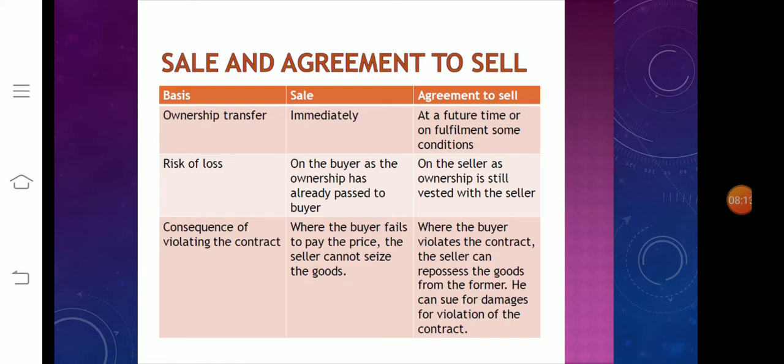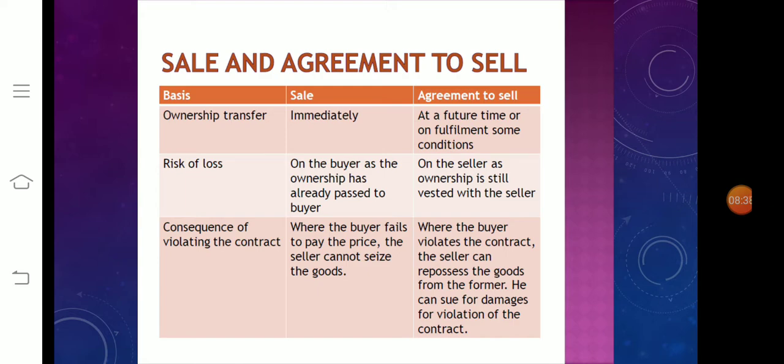The second one, risk of loss. In a sale, where the goods sold under the contract of sale are destroyed, the loss falls squarely on the buyer, as the ownership in the goods has already passed to the latter, even though the goods are in the possession of the seller. So it falls on the buyer as the ownership has already passed to the buyer.